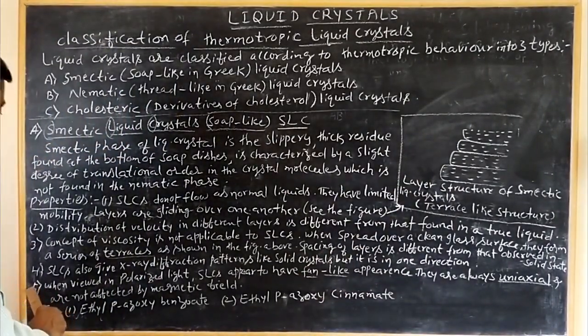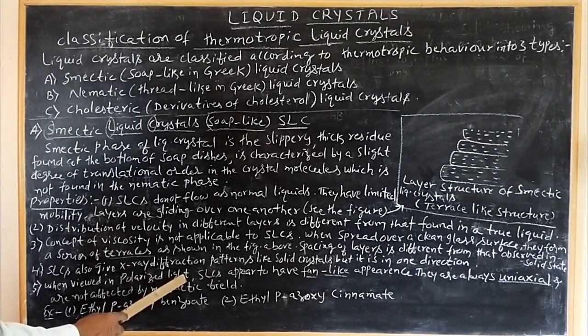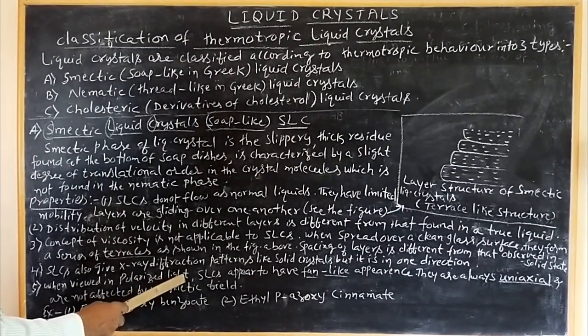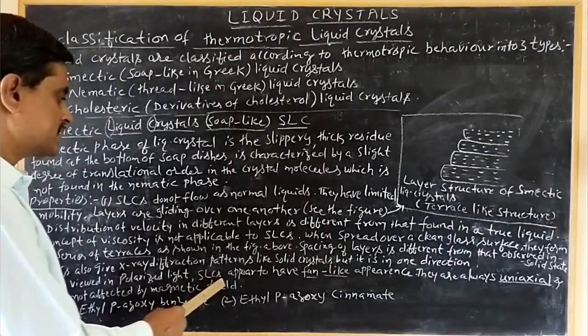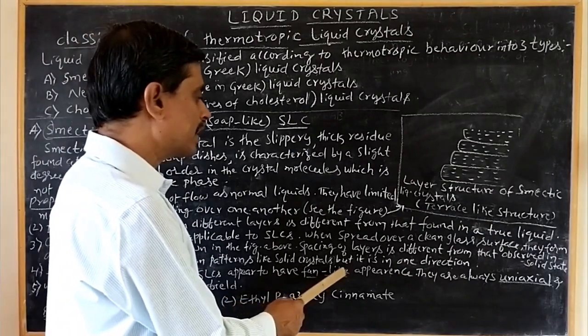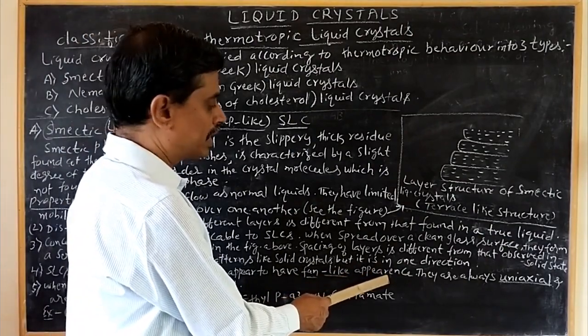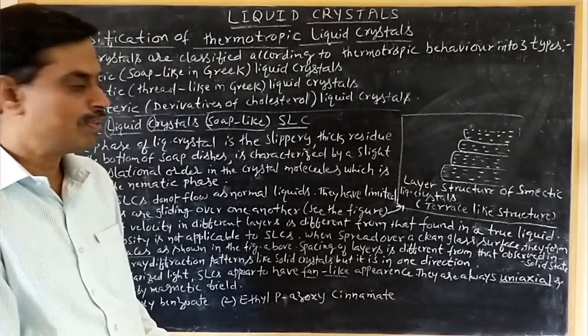Lastly, fifth: when viewed in polarized light, a concept you have studied in physics, SLCs appear to have a fan-like appearance. Fan-like appearance, since a fan has different blades.